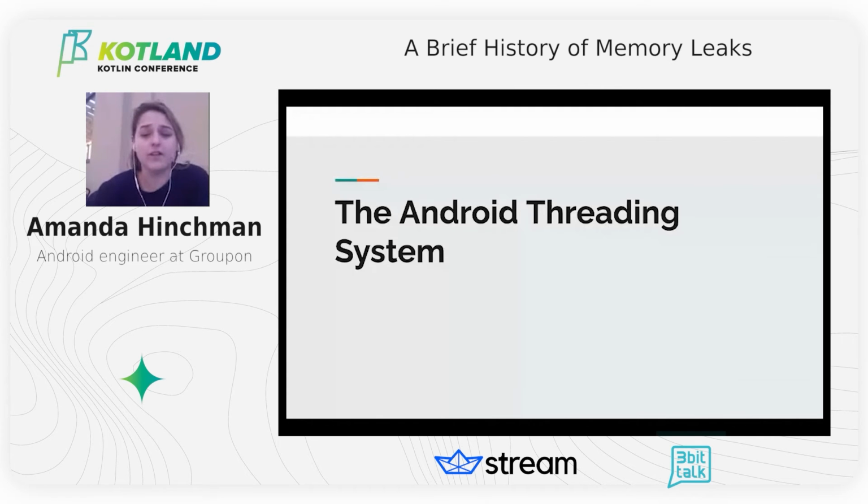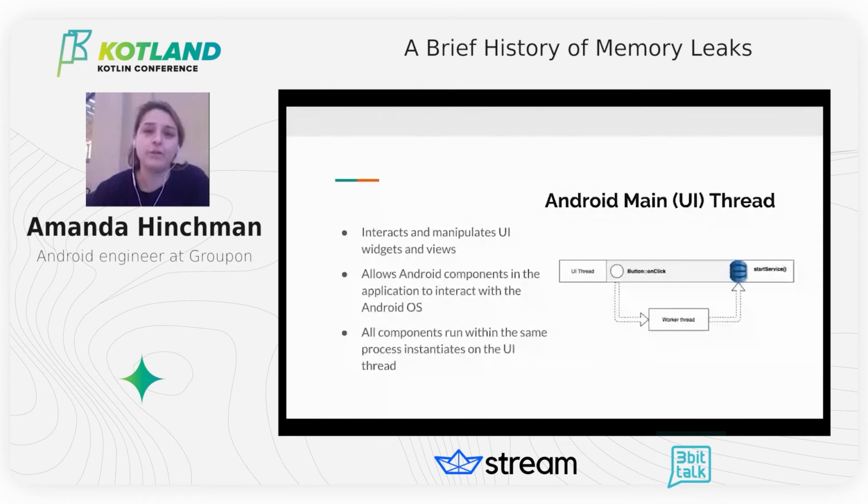Some characteristics of the Android threading system might actually surprise you. Consider the following scenario where the user clicks on a button in the application. Surprisingly, when a service starts running, the thread system does not necessarily create a separate thread just to have that service running on it. All the Android components, when they start, start on the main thread by default. Therefore, it is your responsibility to offload longer running work to a background thread and return the results back to the UI thread, so as to prevent blocking the UI thread from being able to detect other events like network calls and user interaction.